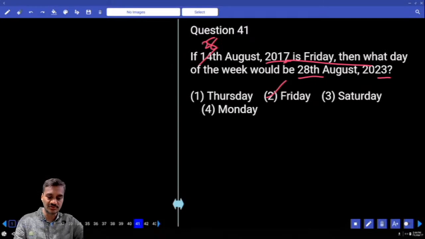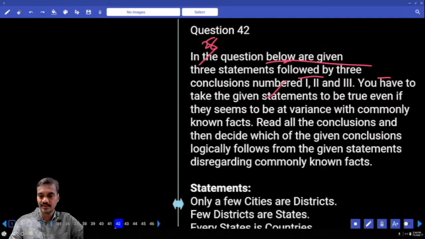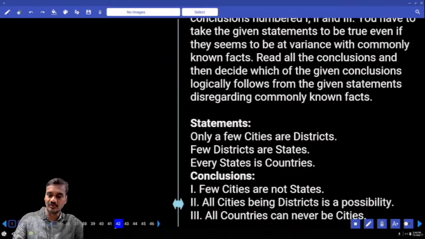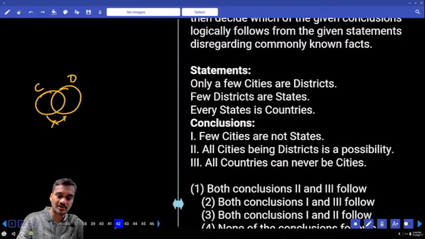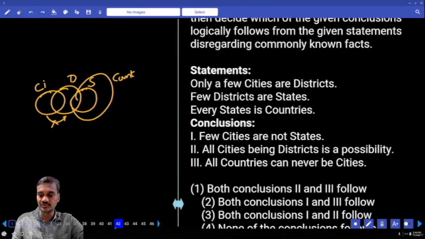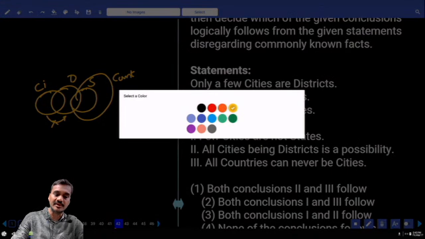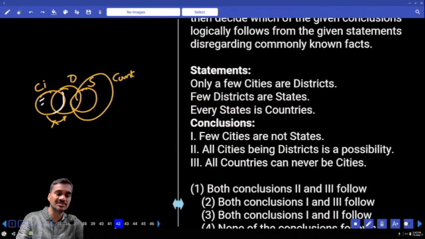Question 41 is done. Then 42. Now in this 42, only a few cities are districts. Only some of the cities are districts, but not all. And few districts are states. Some of the districts are states. Every state is a country. All states are countries. Now this is countries, and here this is city. The first one, few cities are not states. Some cities are not states. As of now it is true that some cities are not states, and these are the cities which are not states. No city is a state.